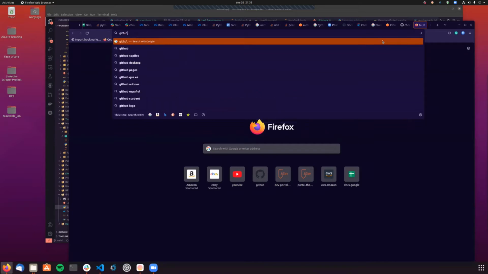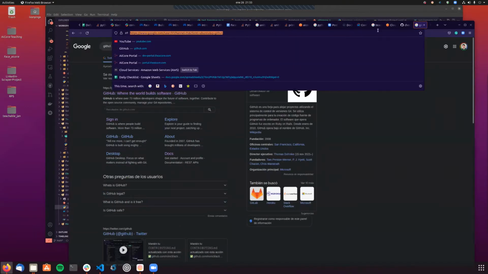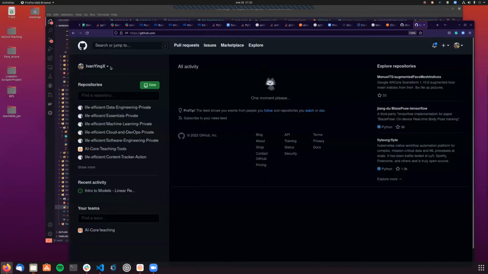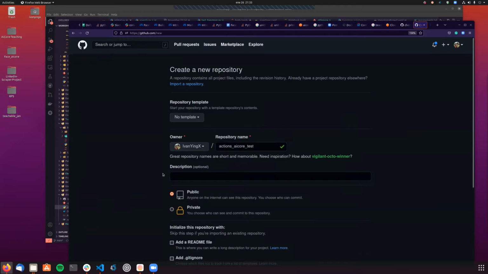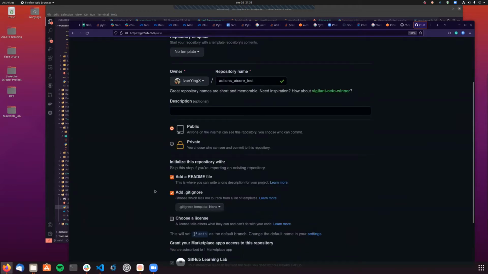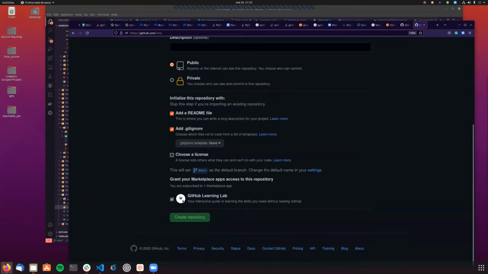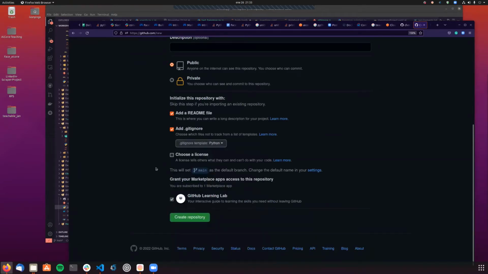So I'm going to go to GitHub and create a new repo. I'm just clicking here, and I'm going to call it, for example, actions core test, something like that. I'm going to make it public, and I'm going to add a README file and a git ignore. The git ignore is going to be a Python template.